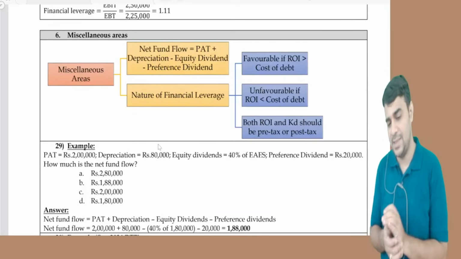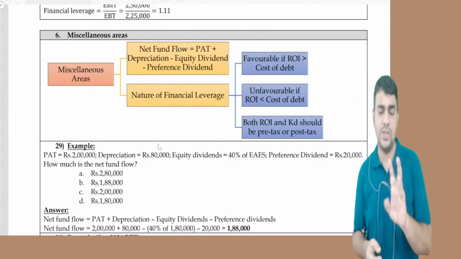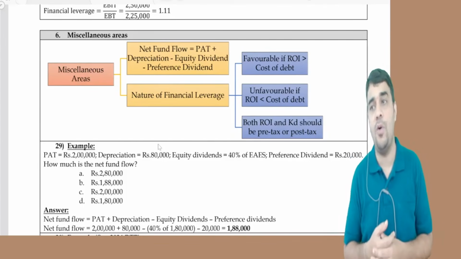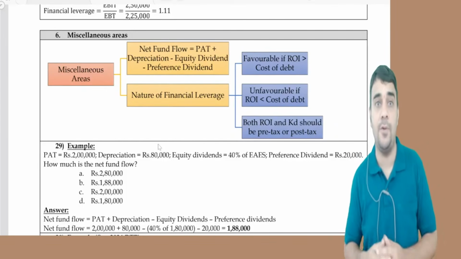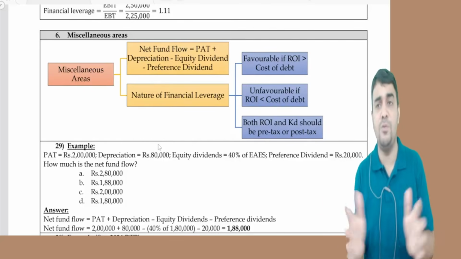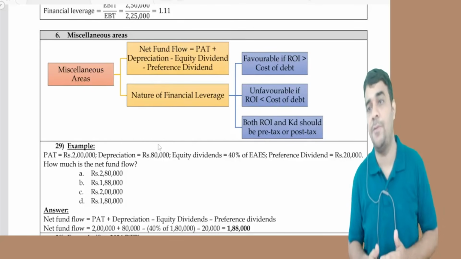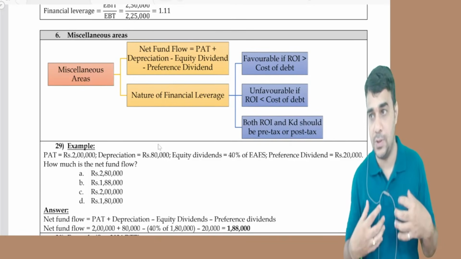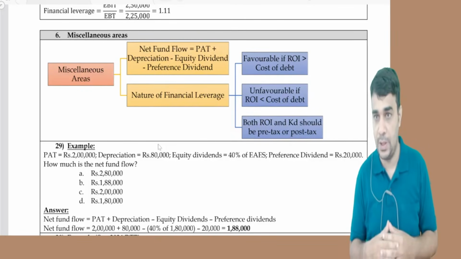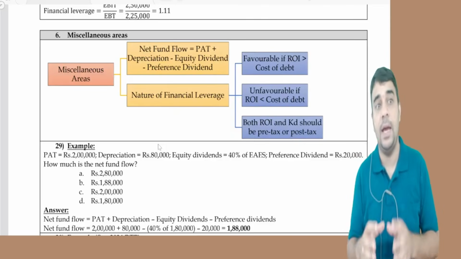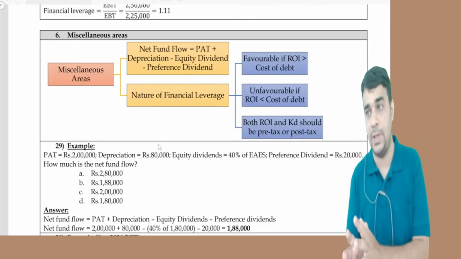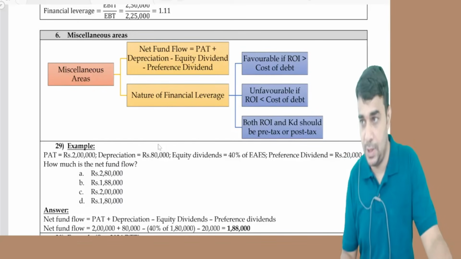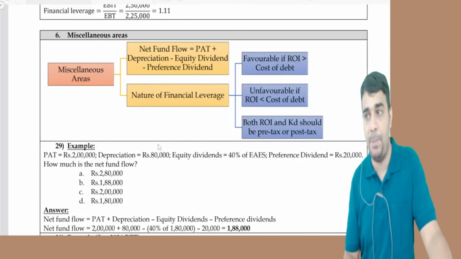Okay, miscellaneous areas. There are two things which you need to be aware of. One is called net fund flow of a company. What is net fund flow of a company is, if I do business, I earn profits out of the business. But in the profit calculation, we subtract depreciation, and depreciation is a non-cash item. So overall, I earn PAT plus depreciation, and I'll use that for different purposes.